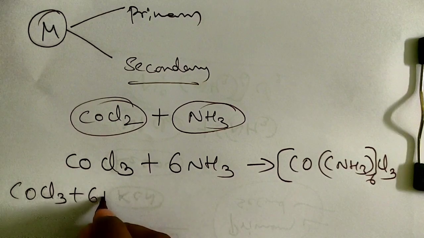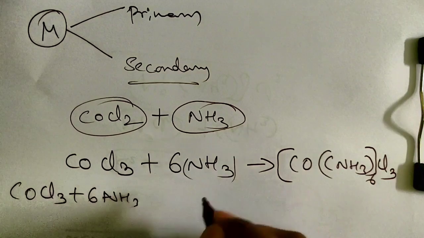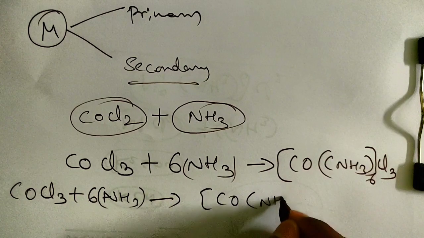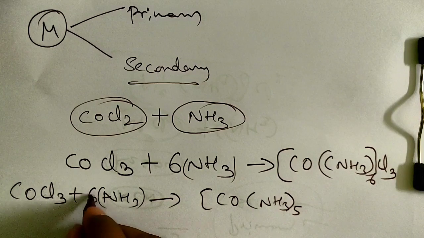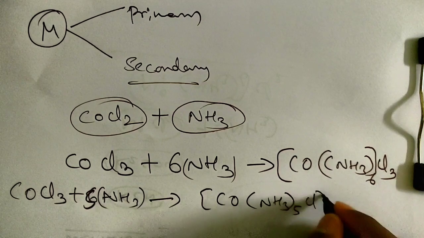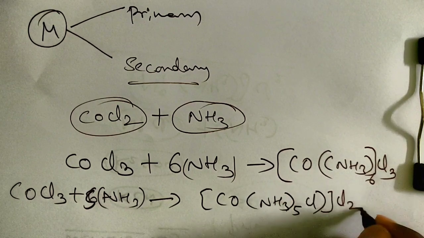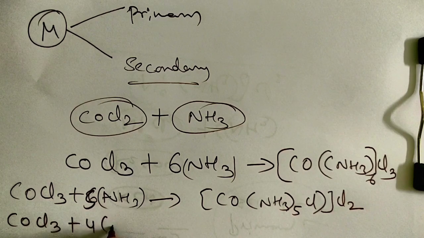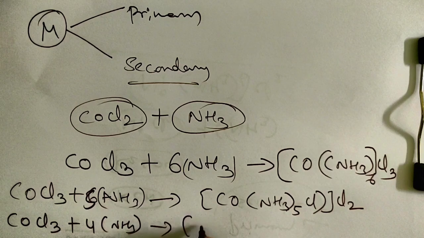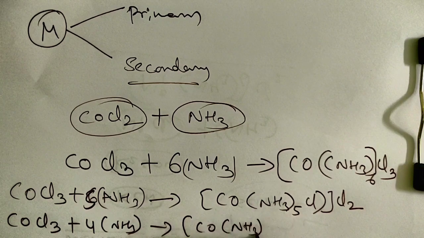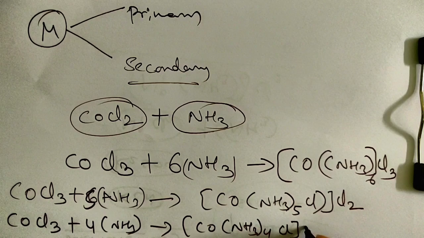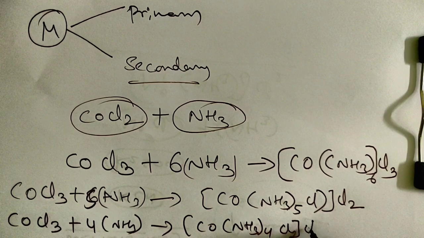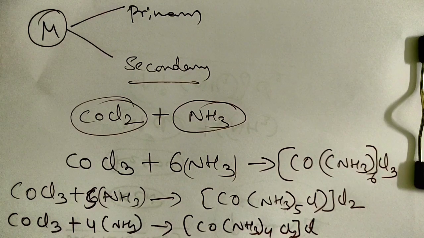Same reactants he has taken, and again he got another different compound, that is CoCl3·5NH3, so you have 5 NH3 and Cl2. One more he has taken: CoCl3 plus 4 NH3, so he will be getting Co(NH3)4Cl2·Cl. Like this he got different compounds.